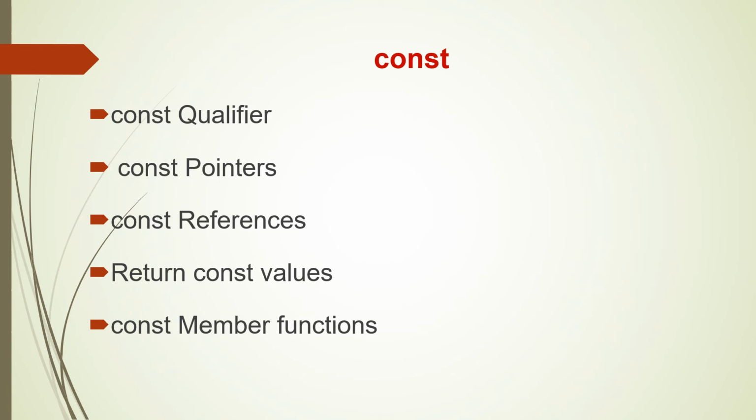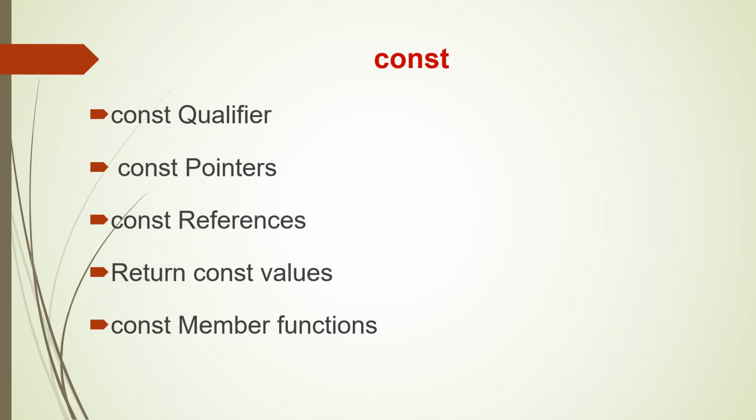The const word. We have the const qualifier, const pointer, const references. It can return const values and also const member functions. So the const term is used with qualifiers, pointers, references, to return a value and also in member functions.